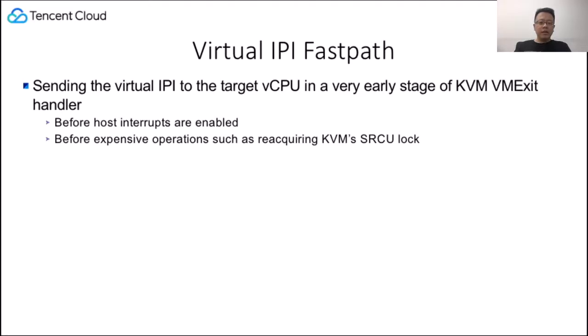The reason this mechanism significantly reduces the latency of such a virtual IPI is that it sends the virtual IPI to the target vCPU at a very early stage of the KVM exit handler, before host interrupts are enabled and before expensive operations such as acquiring the KVM SRCU lock.